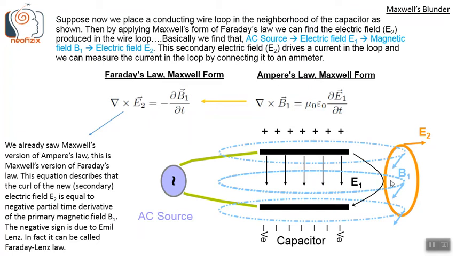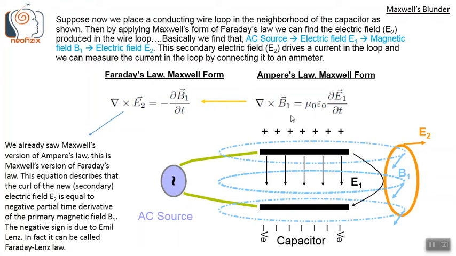Suppose now we place a conducting wire loop in the neighborhood of the capacitor, as shown. Then, by applying Maxwell's form of Faraday's law, we can find the electric field E2 produced in the wire loop. Basically, we find that the AC source produces the primary electric field E1, which in turn produces the primary magnetic field B1, which produces the secondary electric field E2 in the loop. This secondary electric field E2 drives a current in the loop, and we can measure that current by connecting it to an ammeter.